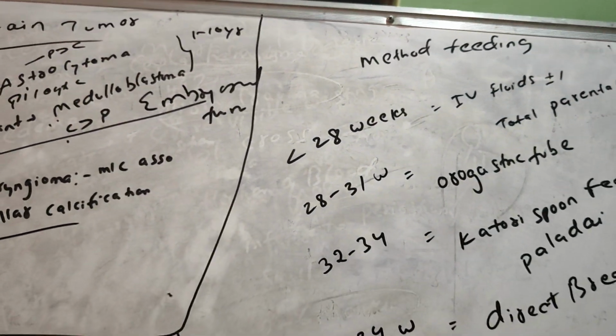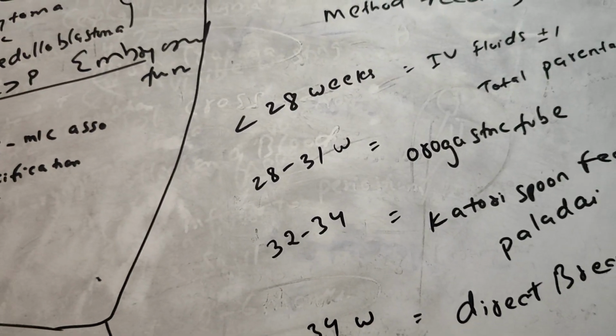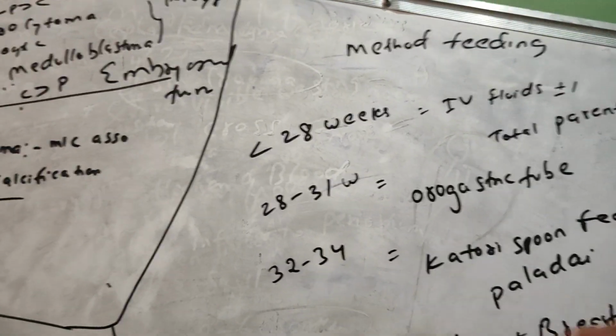Coming to this one, this is the method of feeding for preterm and term children. You have to feed them according to this.